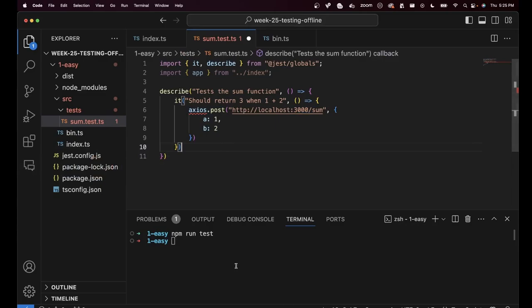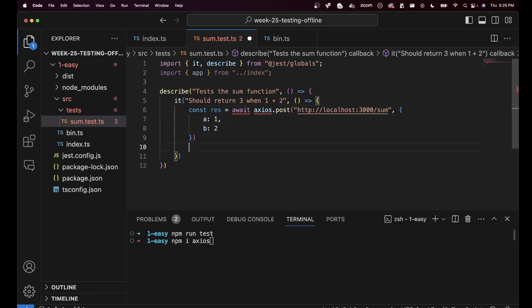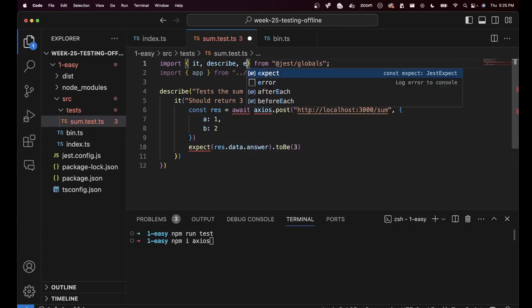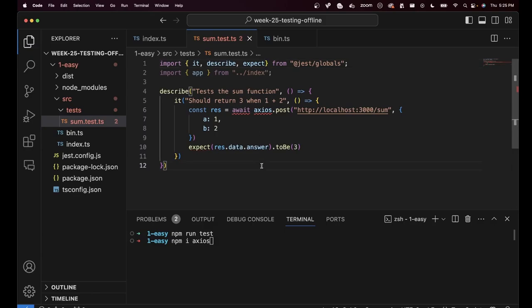If I do an npm install axios and then start the HTTP server first and then start the tests, this will work. I can do a const res equal to await axios dot whatever and then expect res.data.sum to be 3. Whatever, answer to be 3. Something like this. I can do this.